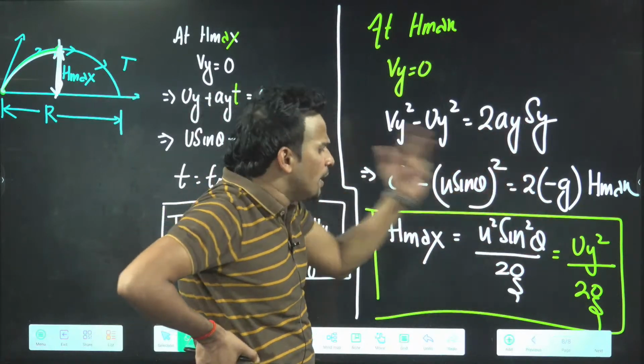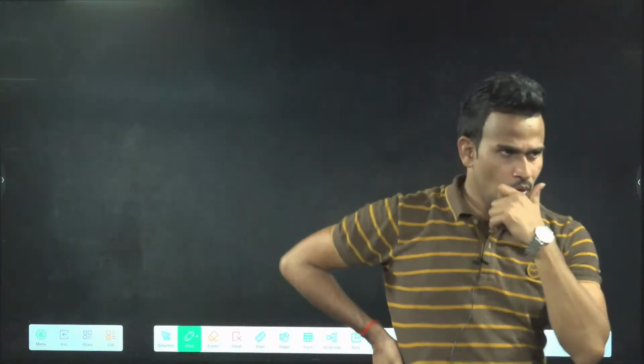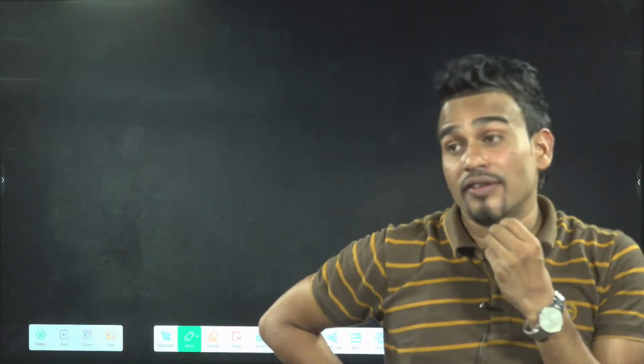Okay, no problem. Now we'll move to the next part. What is left? Time of flight completed. H max completed. Range is left. Can you tell me, range means which axis?